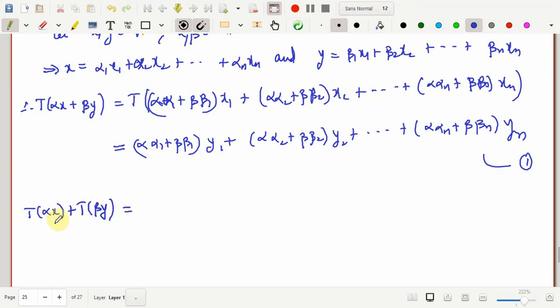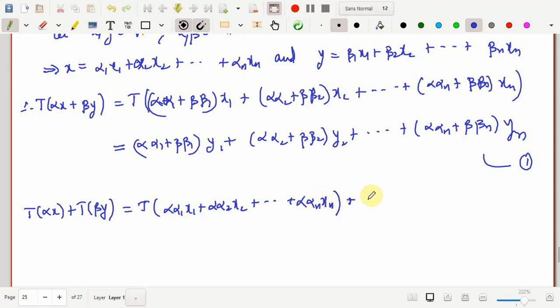So you can very easily compute T of alpha x. Basically, what is T of alpha x? Can you write down this alpha x once again in terms of x1, x2 till xn? We know that x is the same as alpha 1 x1 plus alpha 2 x2, and this goes on till alpha n xn. So if you multiply this by alpha, I'll get alpha alpha 1 x1 plus alpha alpha 2 x2, and this goes on till alpha alpha n xn.